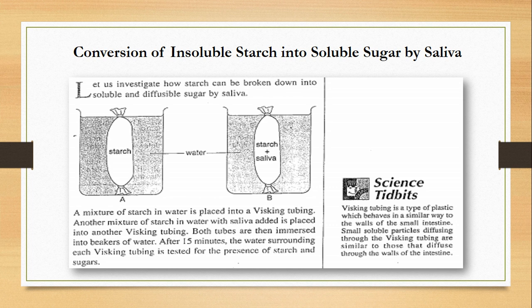No. But if starch is mixed with saliva, what will saliva do? It will digest the large molecules of starch into small molecules of glucose, and then those glucose molecules will dissolve through the walls of the whisking tubing into the water.